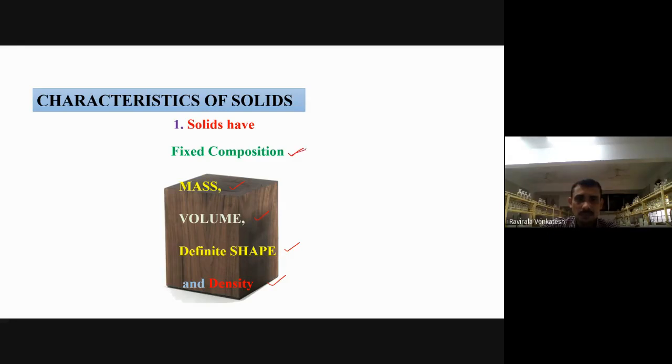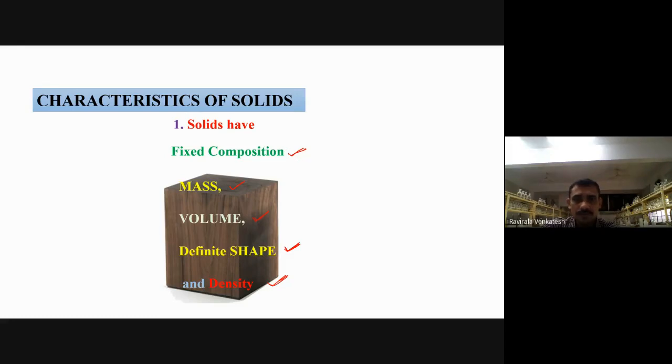Fixed composition, mass, volume, definite shape, and density. Remember, students, I will ask questions in between while I discuss these topics, so all of you listen carefully. Don't keep the mobile aside and don't do other work. Listen carefully.